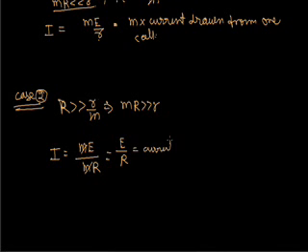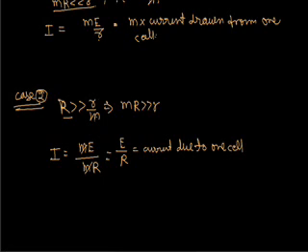So the parallel combination will be disadvantageous for us if the external resistance is greater than the equivalent internal resistance.